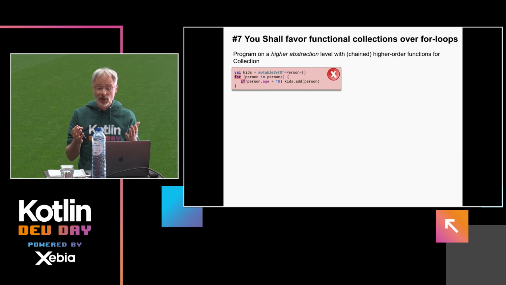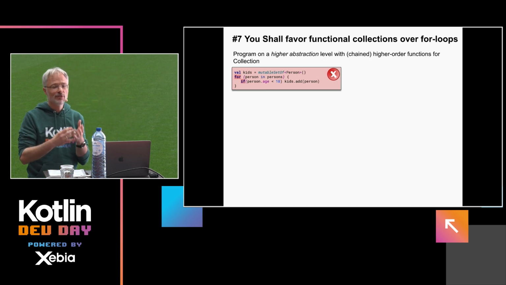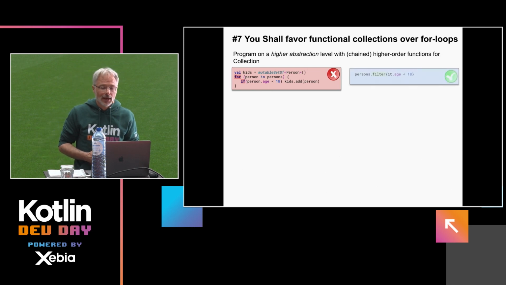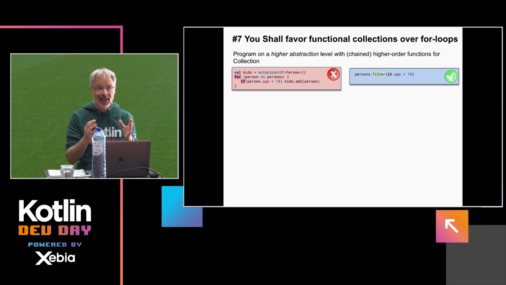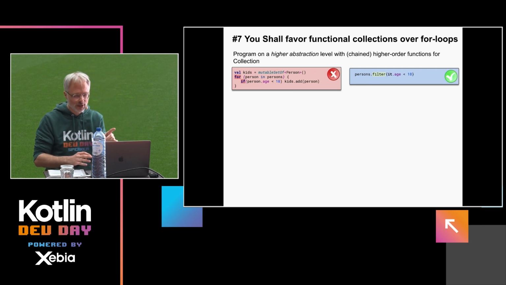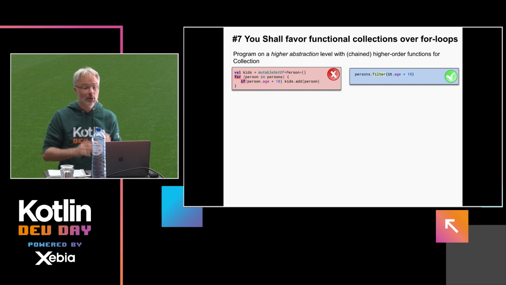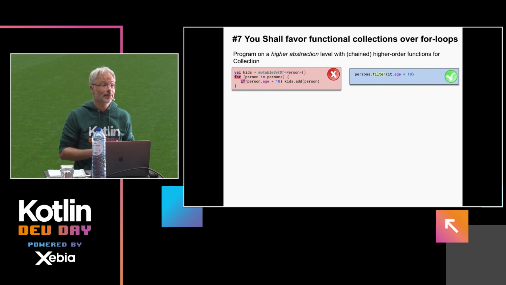Closely related to expression-oriented programming is using function collections or for loops. Using function collections has quite a few advantages. First of all, you actually program on a higher abstraction level, because here we say that the intent we try to achieve is filtering. Whereas on the left you just do some processing and have to figure out, oh yeah, this is filtering. But on the right, you tell it explicitly.